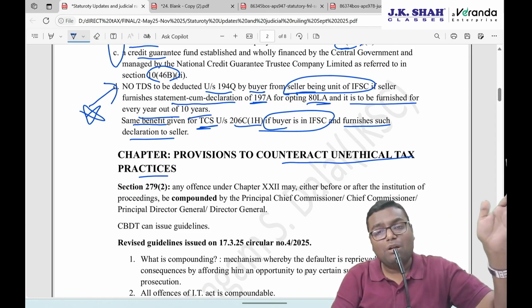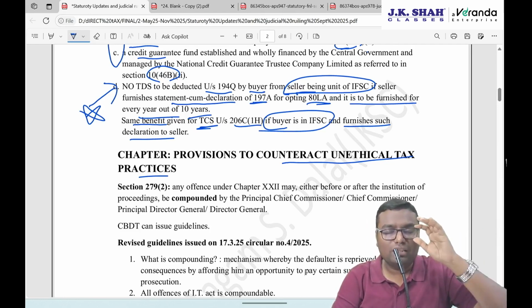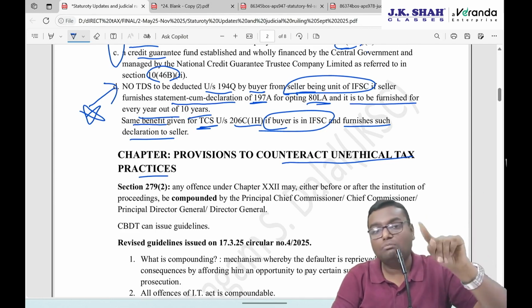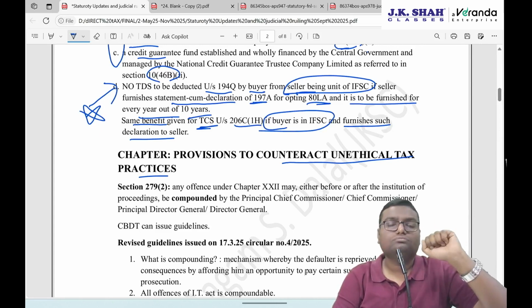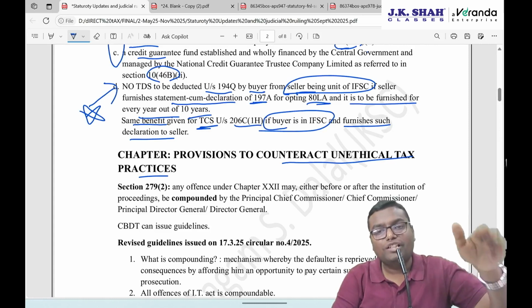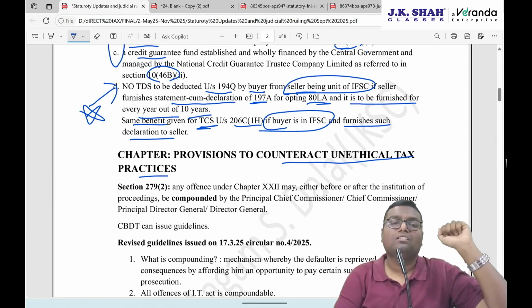Now CBDT has come out with one more guideline after the budget of 23rd July, when Nirmala madam said that we'll ease the compounding process. By looking at that, CBDT came out with the revised guideline for compounding, which is applicable from 17th October 2024. One more date you need to remember: 17th October 2024. And this revised guideline, ICAI has brought into your syllabus also from September 25 and onwards.